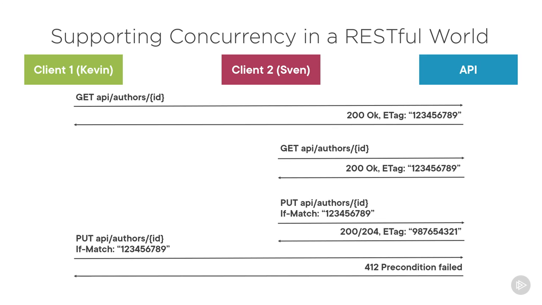This also drives the case for separating the cache store from the component that just generates the cache control and e-tag headers. Those e-tag headers serve different purposes. We don't need a cache to handle concurrent updates. So, even without putting a cache server in front of the API, or without using a content delivery network, we can support concurrency simply by having a component that generates e-tags for us, by sending them from the client, as we just learned. Let's have a look at how this works with a demo.